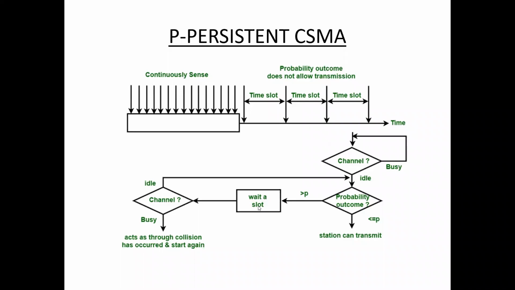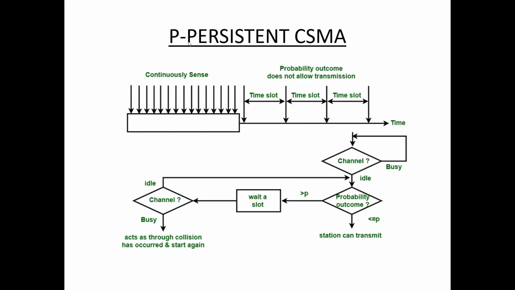When the next time slot is idle, then it will transmit or wait again with the probabilities of P and Q. Then once again it goes back. So this process is repeated until either the frame gets transmitted or another station has started transmitting. So this is about P persistent CSMA.